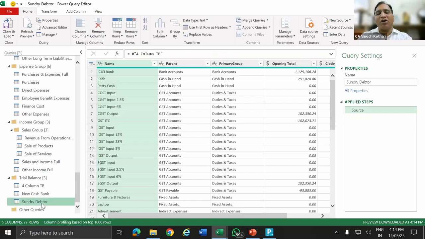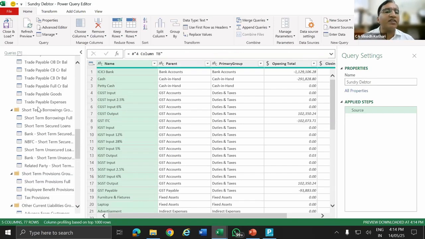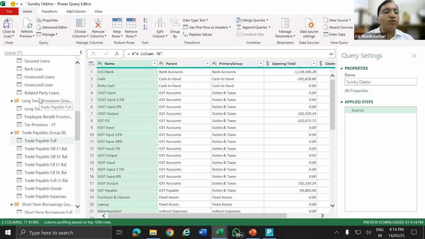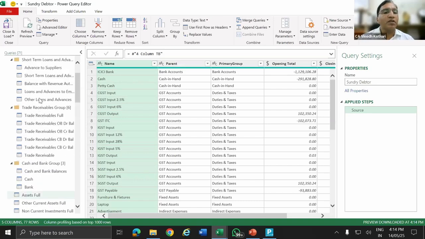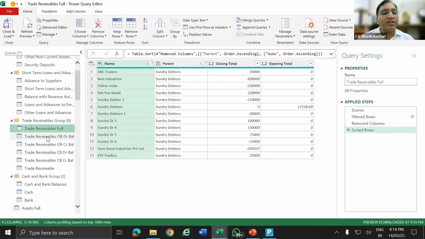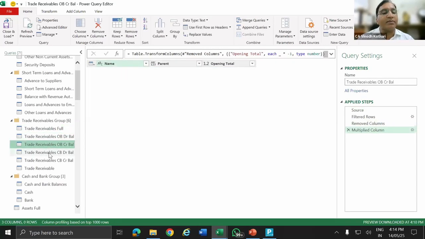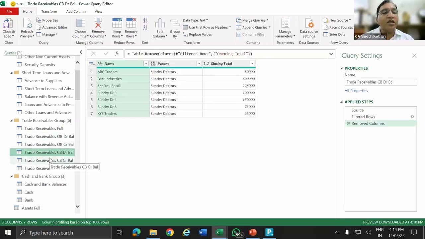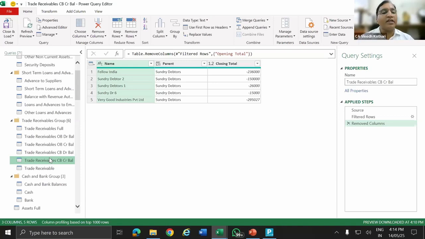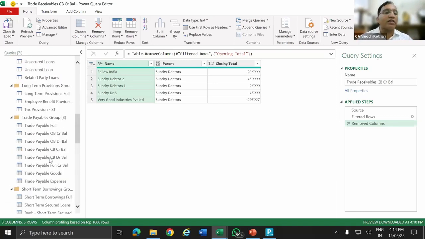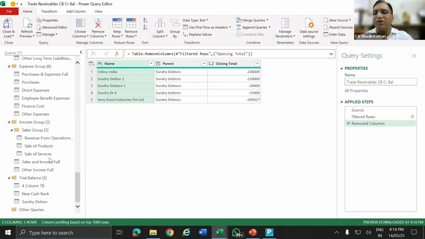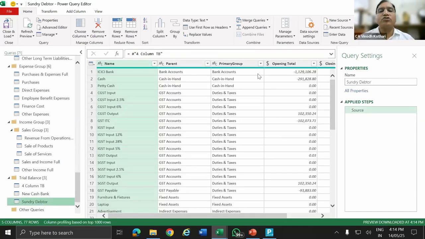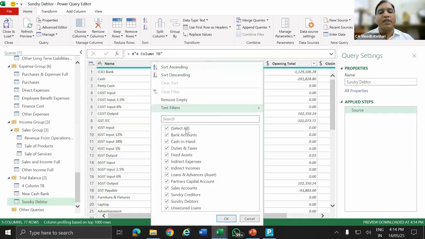In this schedule, all the debit and credit balances, everything will come. But if you see, I have created various steps. I have taken the full debtor balance first, then with opening balance, then credit balance separately and debit balance separately, then automatically linked to advances. We will not go in depth because of time constraints. So I want to create the sundry debtor schedule. What should I do? Primary group, untick, sundry debtor.